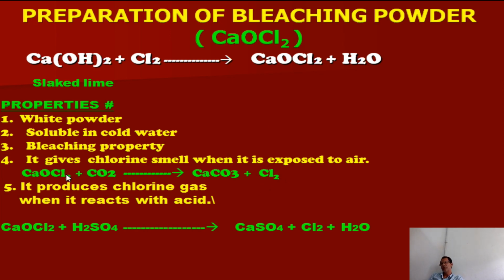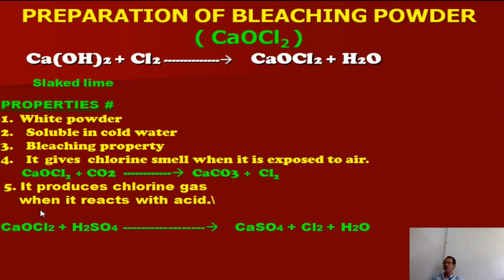What is the reaction? Bleaching powder, CaOCl2, and air contains CO2 gas. When they come in contact, the bleaching powder converts to very hard calcium carbonate, and chlorine gas is released. That's why, when bleaching powder is exposed to air, it gives a chlorine smell, because of the reaction of bleaching powder with carbon dioxide forming calcium carbonate and chlorine. So the soft bleaching powder will convert to hard calcium carbonate after some days. This is the reaction of bleaching powder with air.